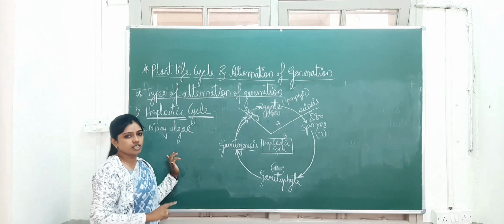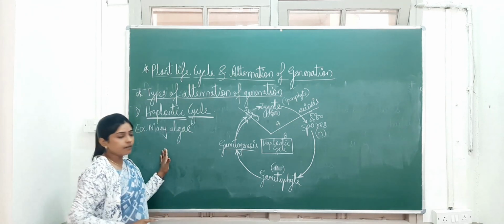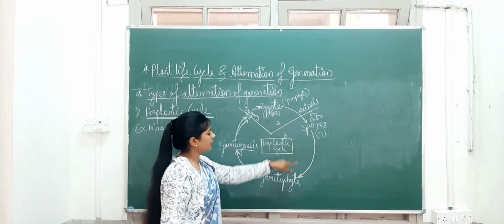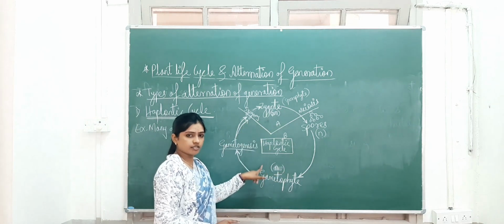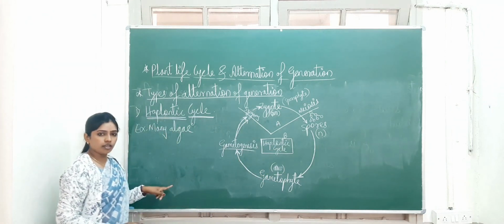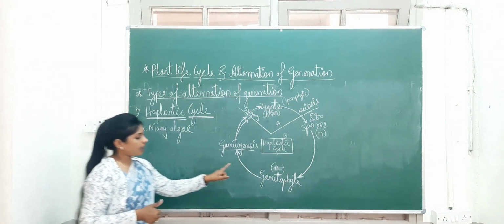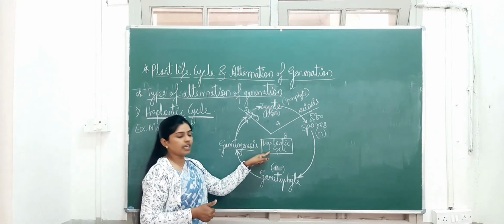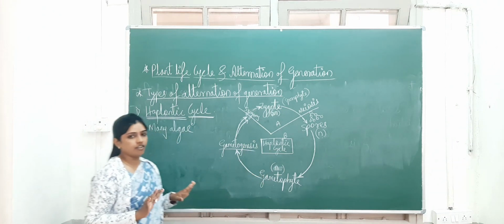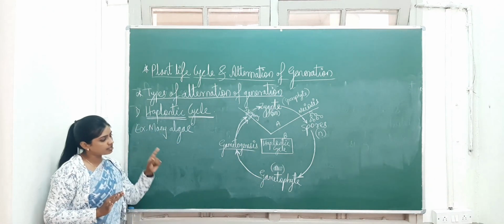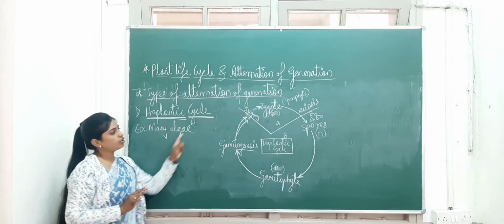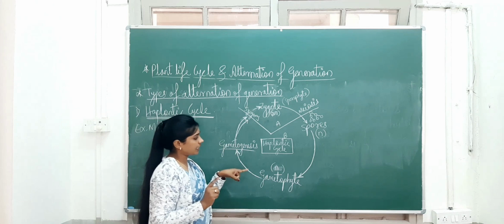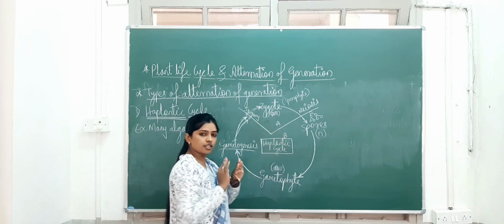The alternation of generation. So in the haplontic cycle, the diploid sporophytic stage is alternated by the haploid gametophytic stage. So why is the cycle name haplontic? Just remember that the haploid gametophyte stage is a long period of time. So it is called the haplontic cycle. This much is enough. In examination, usually only this schematic representation is asked. If you draw this much, then you will get 3 marks. But you should mention the arrow marks correctly, and you should show the 2 life cycle durations correctly.